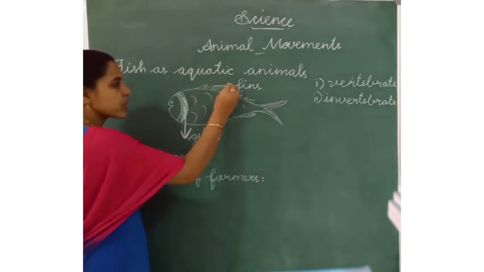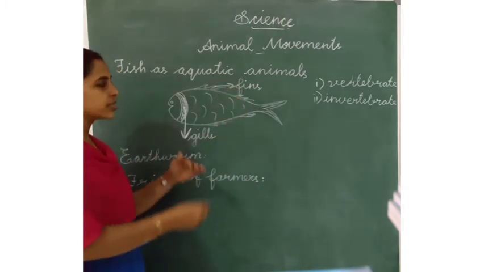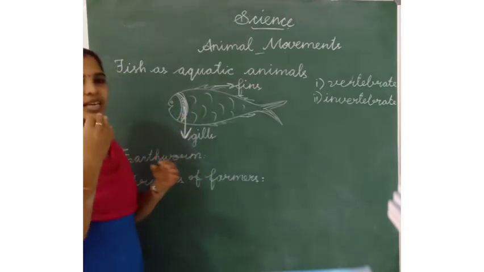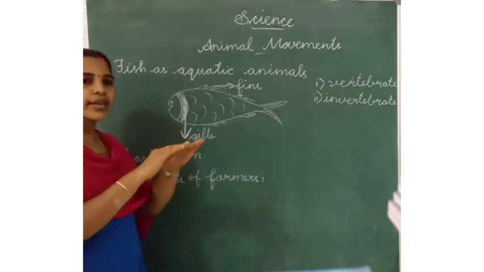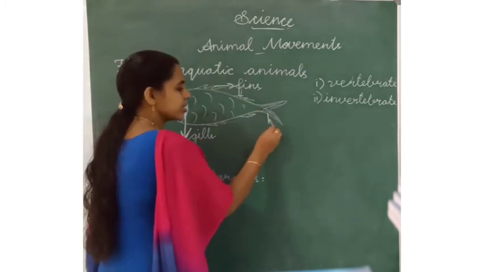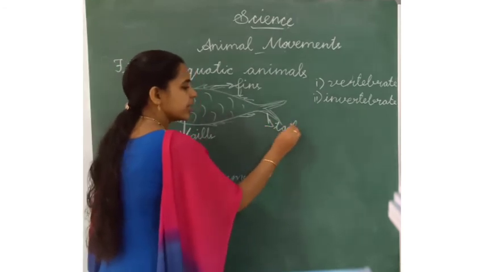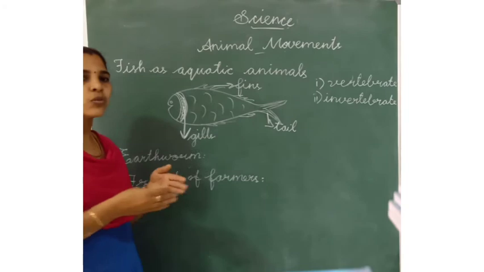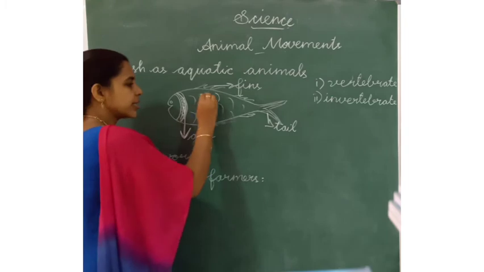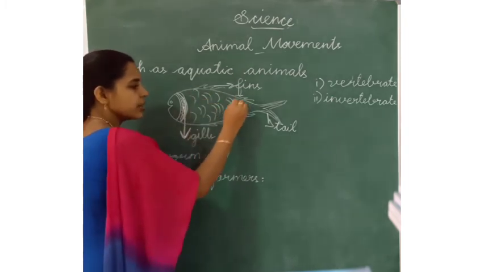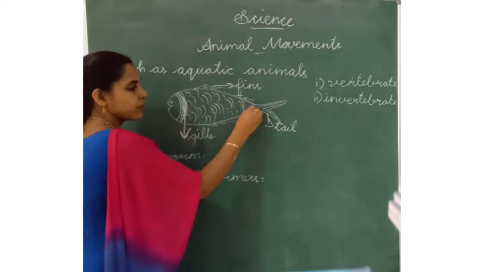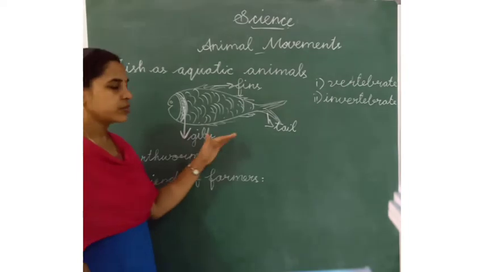Okay. Then what are the uses of fins? Fins help the fish to change their direction and keep their body in balance while they are swimming. Okay, then this is the tail. The tail helps the fishes to move forward. So these are the important parts, and these are the scales. Scales protect the fish's body. Okay, do you understand this?